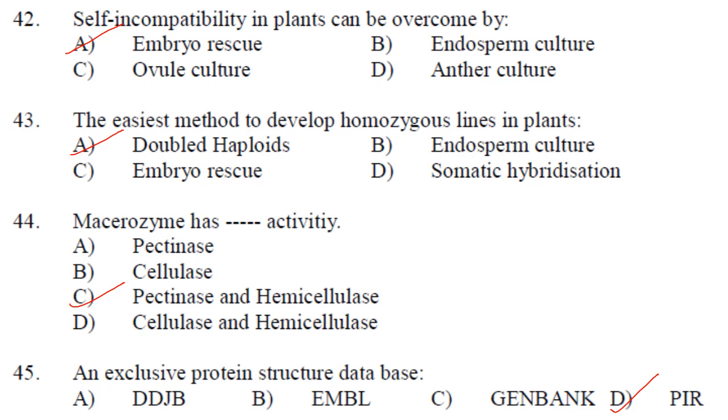Then next one. Macerozyme has dash activity. It has pectinase and hemicellulase activity. Then next one. An exclusive protein structure database. DDBJ is DNA Data Bank of Japan. EMBL is European Molecular Biology Laboratory. GenBank is an annotated collection of all publicly available DNA sequences, and PIR is Protein Information Resource. So out of these, A, B and C are for nucleotides and only PIR is for protein. So exclusive protein structure database is PIR. Answer is option D.